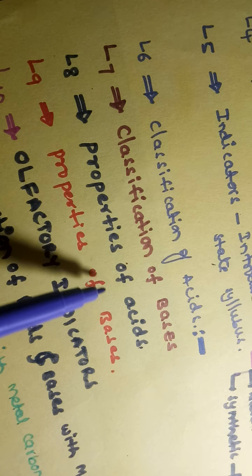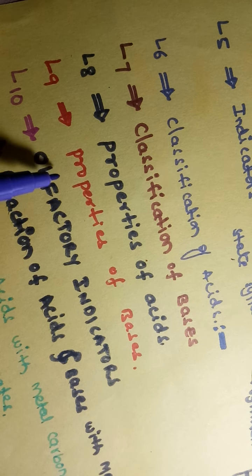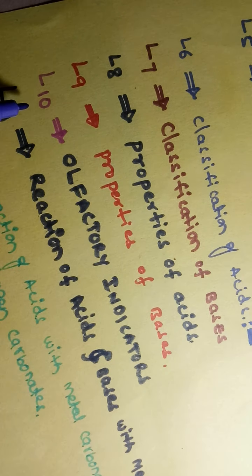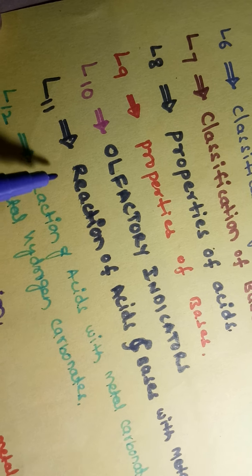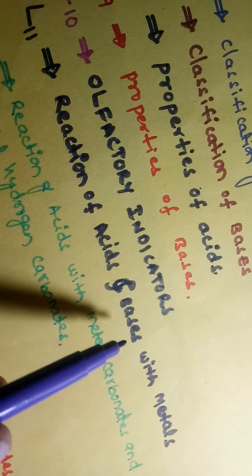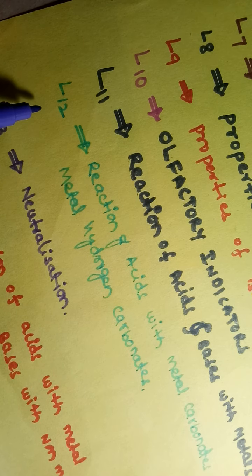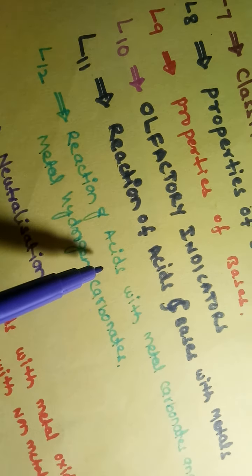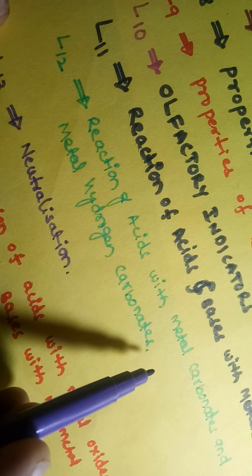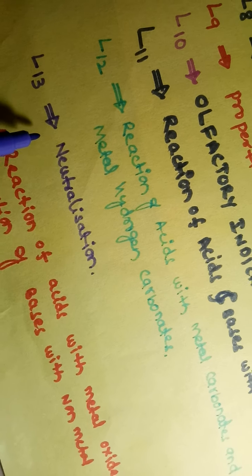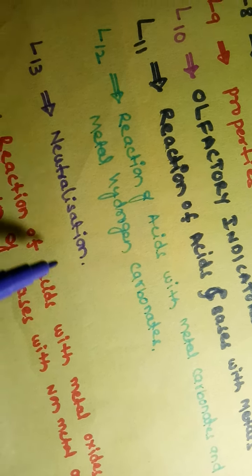Lecture number 8 is properties of acids. Lecture number 9 is properties of bases. Lecture number 10 we discussed olfactory indicators. In lecture number 11 we completed reaction of acids and bases with metals. In lecture number 12 we discussed reaction of acids with metal carbonates and metal hydrogen carbonates, metal bicarbonates. Lecture number 13 is the neutralization reaction.